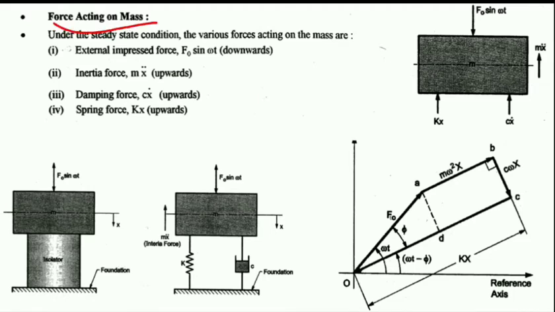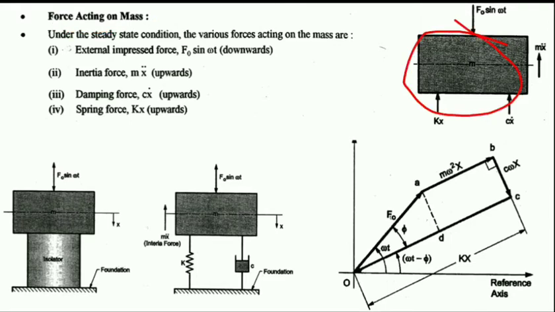Now consider the forces acting on the mass, or draw the free body diagram of the given mass as shown in the figure. The first external force we apply to the mass is the simple harmonic force F0 sin omega t. It is in the downward direction. Okay. Now the inertia force is opposite to the initial displacement, so it is in the upward direction.